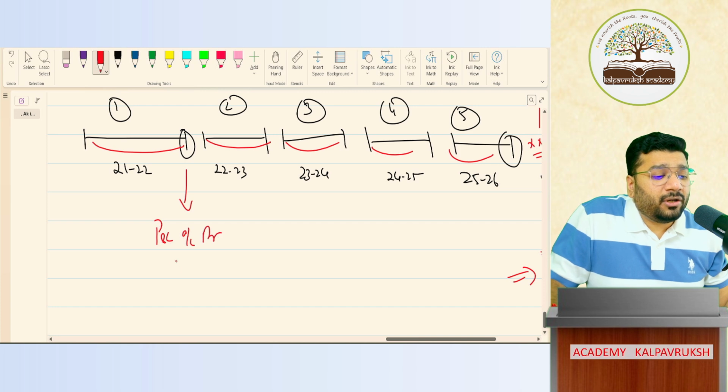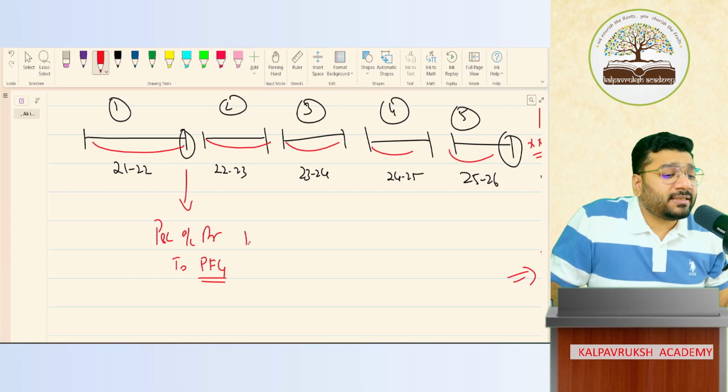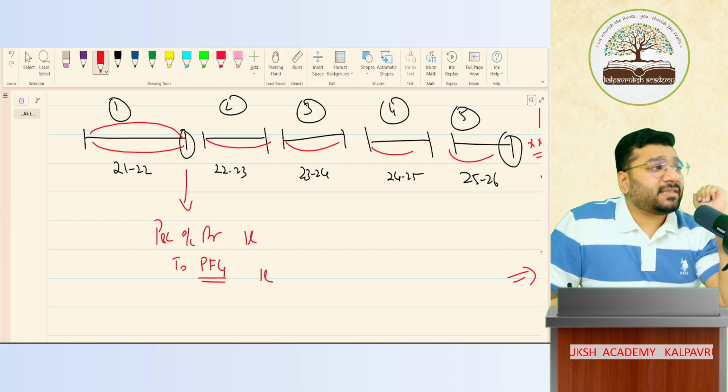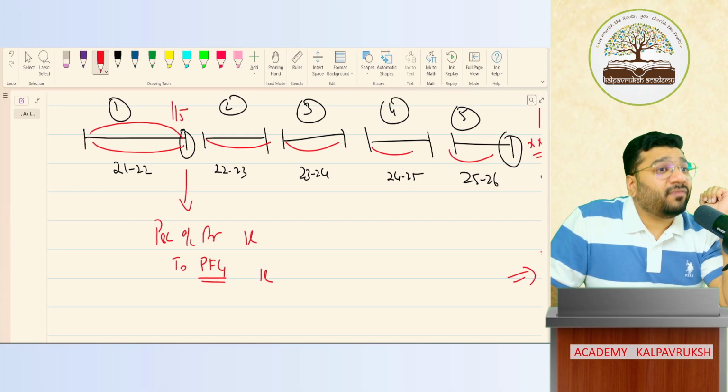P&L account debit to provision for gratuity. Provision for gratuity. How much? 1 lakh, 1 lakh. Now what has happened? In this period, you have received a service. How much service? 1/5 of the service.